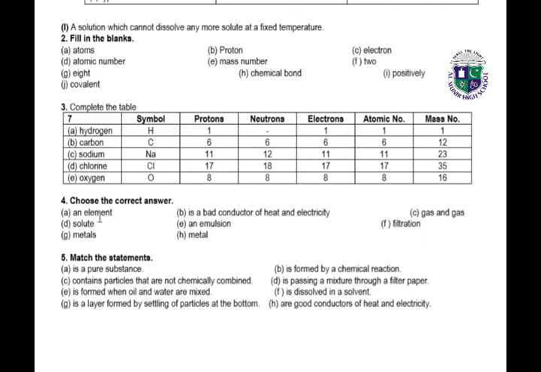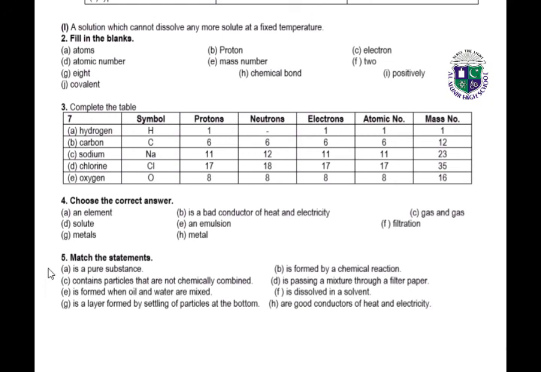Choose the correct answer. Part A is an element. Part B is a bad conductor of heat and electricity. Part C, gas and gas. Part D is solute. Answer of part E is an emulsion. F, filtration. G, metals. H, metal. Next, last question, question number 5.